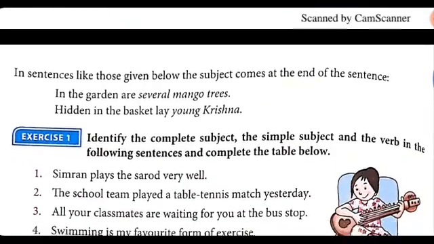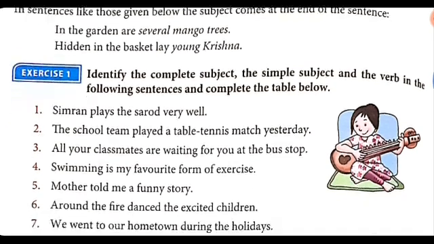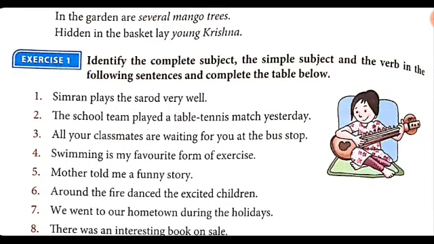So in some sentences, like those given below, the subject comes at the end of the sentence. For example, in the garden are several mango trees. So several mango trees is a complete subject. Hidden in the basket lay young Krishna. Young Krishna is the complete subject. Now, in your exercise 1, you have to identify the complete subject, the simple subject and the verb in the following sentences and complete the table below.